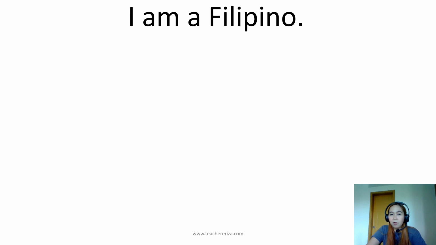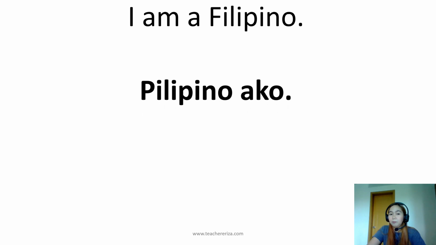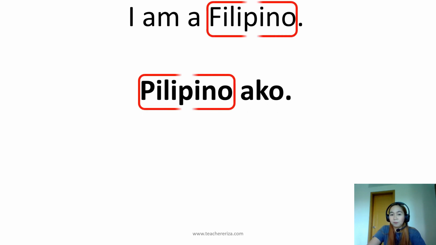So let's now go to the casual way. I am a Filipino. We will start with the predicate and then the subject. So that will be Pilipino ako. Pilipino is Filipino and ako is I. So we will drop the be verb.